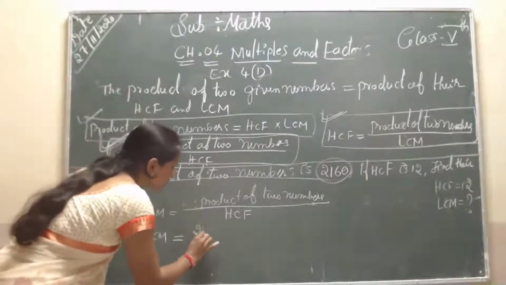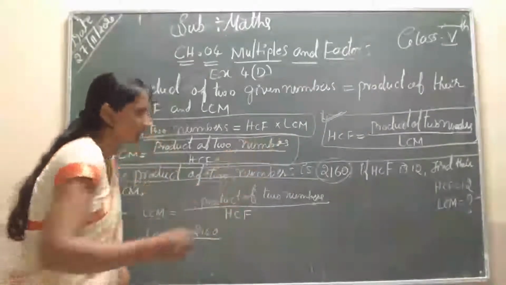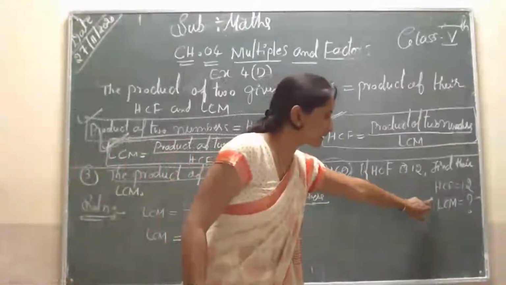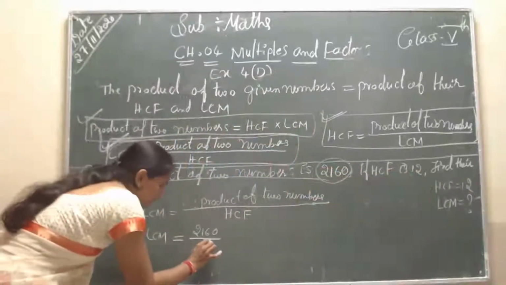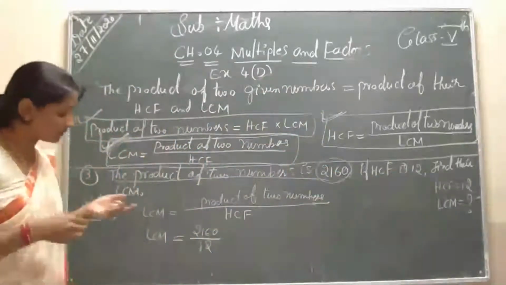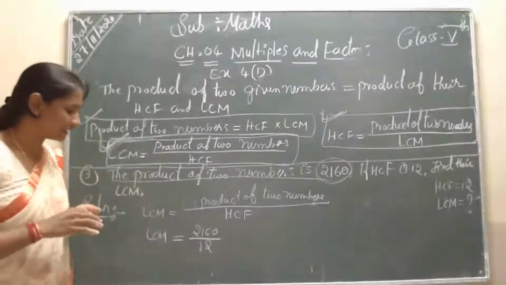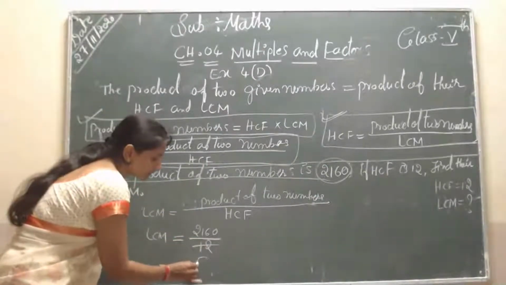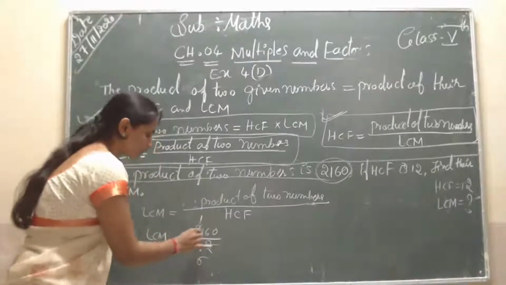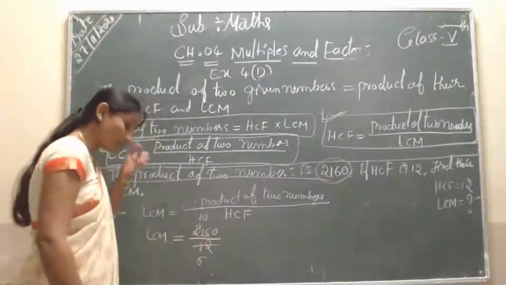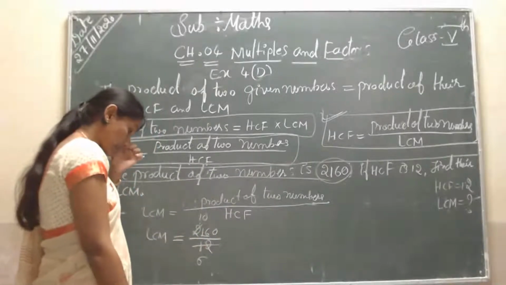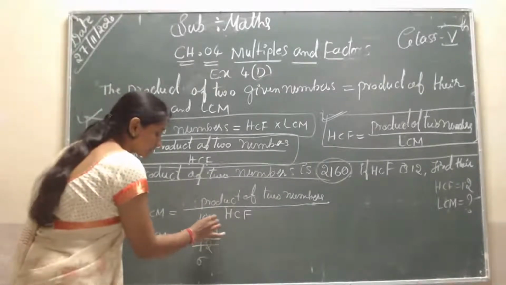2160. Students, you know the HCF. So you are finding the LCM, but what is the value of the HCF? The HCF is 12. You have to write the 12. Students, will you use the division method? So 2 sixes are 12, 2 ones are 2. How do we take two numbers at a time? We write 0 here.